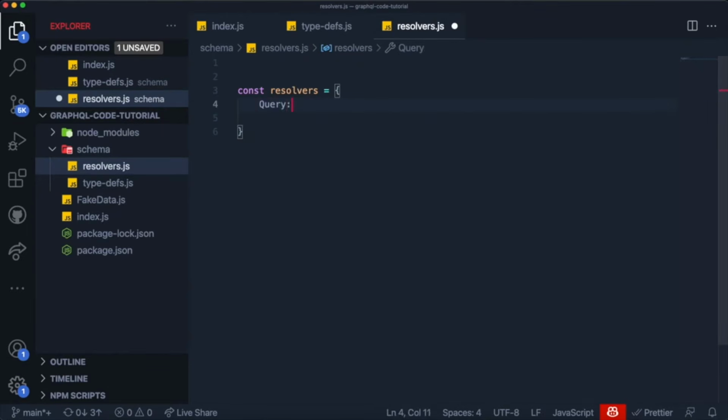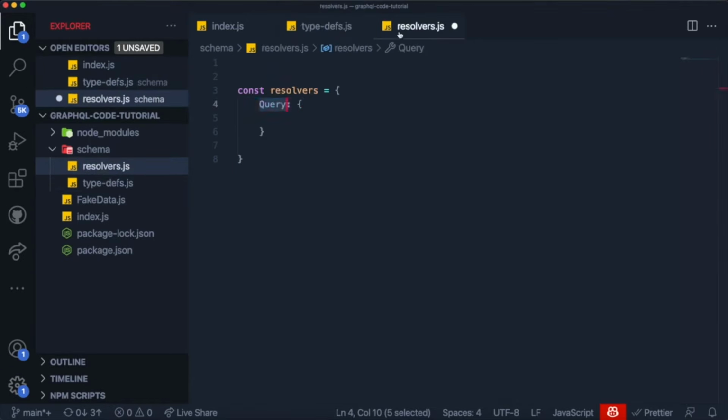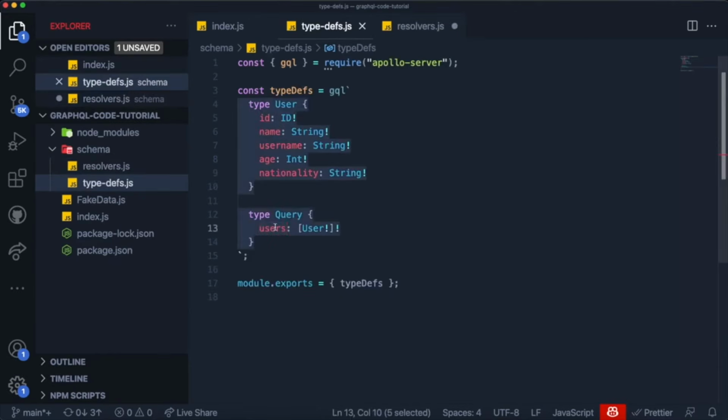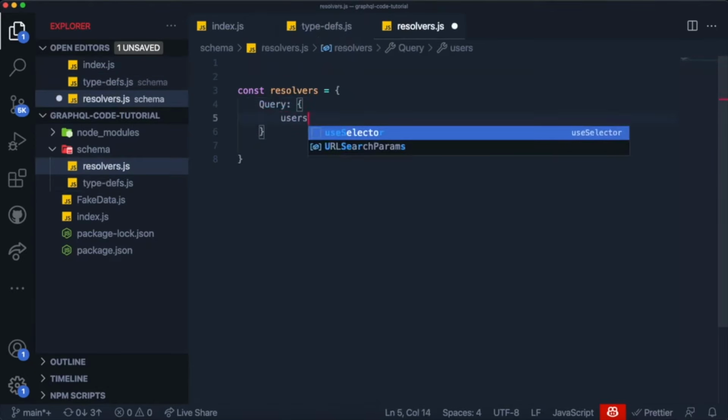So inside of the Query type, we define all of the resolver functions that will exist as a subfield for the Query type. And right now we just have one field, which is users. So we need to define a resolver function for this users field. And to do that, we just come over here and we call this resolver function exactly what I called it over here. So I call this users, and I like to call this function users as well.